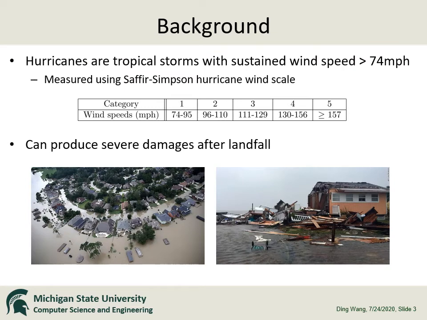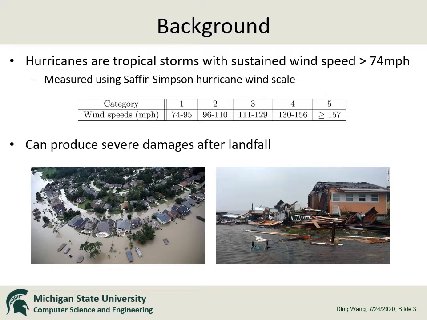Hurricanes are tropical storms with very high wind speed. Their potential destructive power can be measured by their speed over the maximum sustained wind. Based on the Saffir-Simpson hurricane wind scale, hurricanes can be classified as category 1 to 5. The hurricane can produce severe damage when it strikes the land.